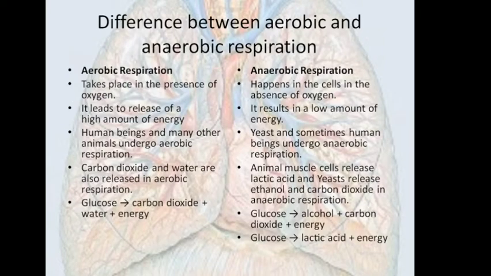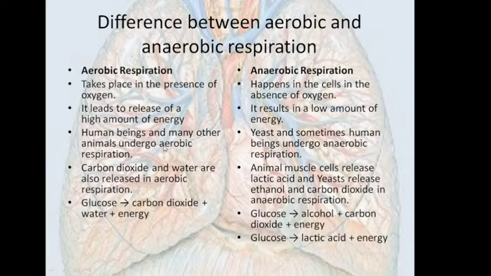Let us see the differences between aerobic and anaerobic respiration. First of all, aerobic respiration takes place in the presence of oxygen, while anaerobic respiration takes place in the absence of oxygen. A high amount of energy is released in aerobic respiration, and a low amount of energy is released in anaerobic respiration.